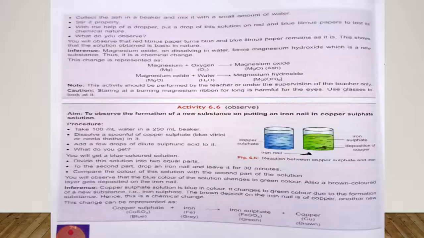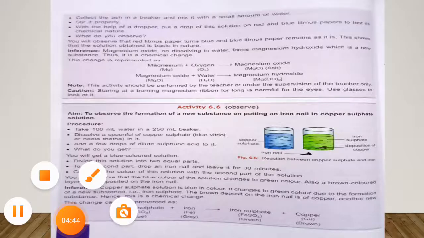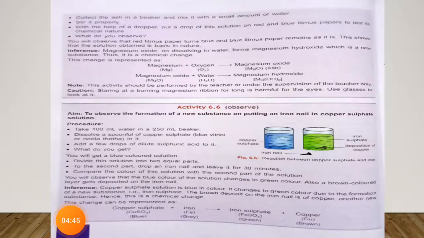So when we mix ash in water, the solution we receive is put on red litmus paper. Then the red litmus paper becomes blue. And when we put it on blue litmus paper, the color of blue litmus paper does not change. This shows that this solution is basic in nature.